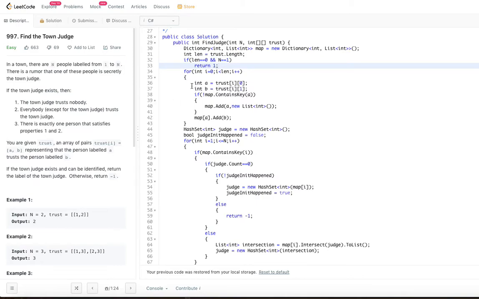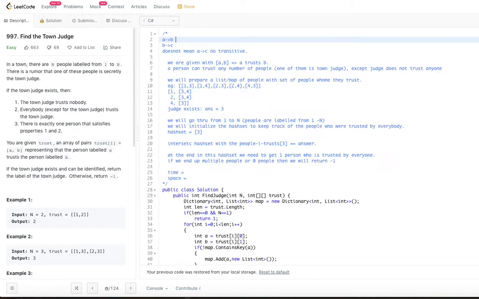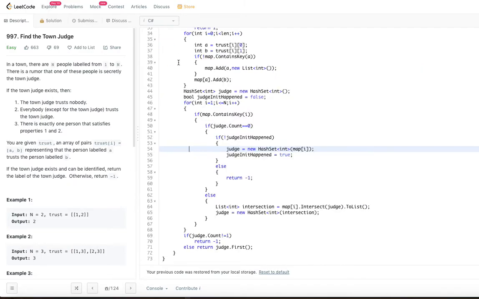If n is greater than 1 or length is greater than 0, we will come to this for loop and try to build the map, right. So here we are building the map, getting the A, B and trying to build the map. So now after this for loop, we will have a map which is similar to what we built, okay. And next, as I said, we will declare a hash set and we will call it judge, because that is the final thing that we are going to look at.